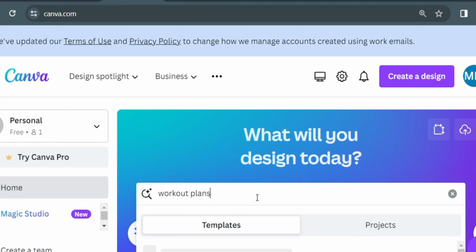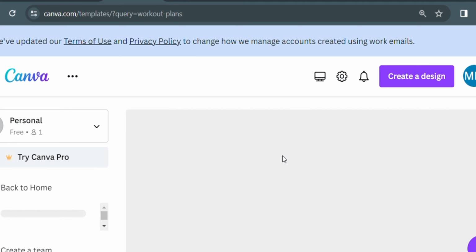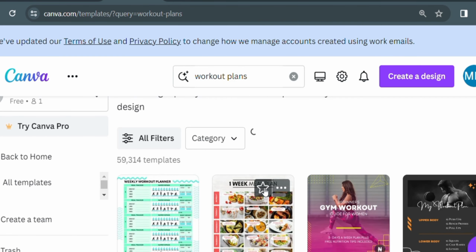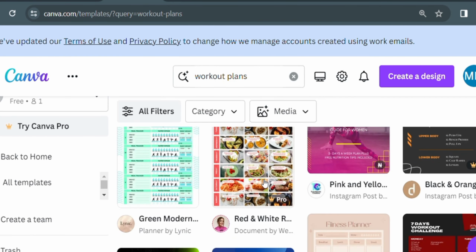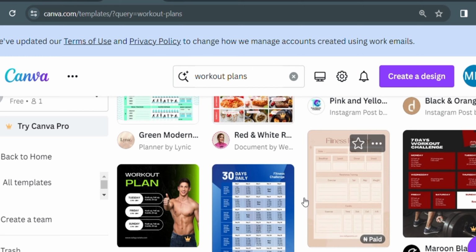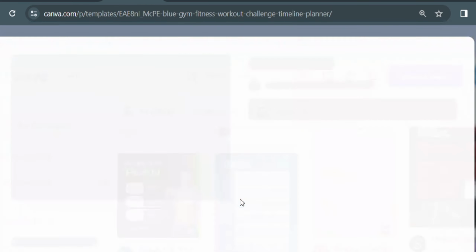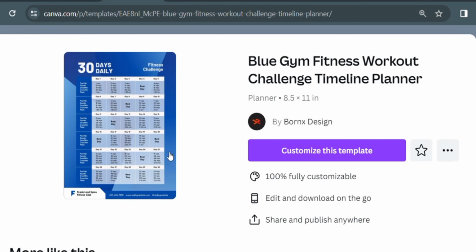Now what you want to do is enter it into the search, and Canva is going to give you templates. It's going to give you already made templates that are embedded into its system. You can see from here we have several, so you can just pick any one. Let's just pick this one and see how it goes.